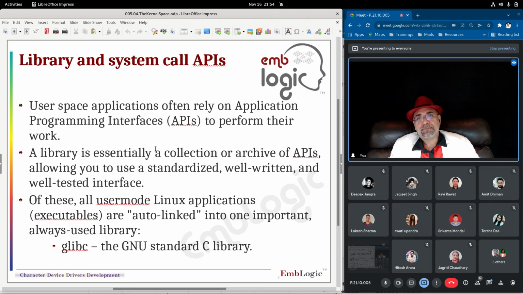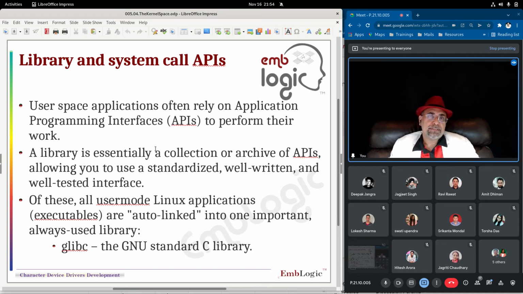So user space applications often rely on application programming interfaces to perform their work. APIs are application programming interfaces, as the name itself suggests. These are a set of files that provide some kind of interface from the kernel to the application running in the user space. These are usually pre-compiled libraries.